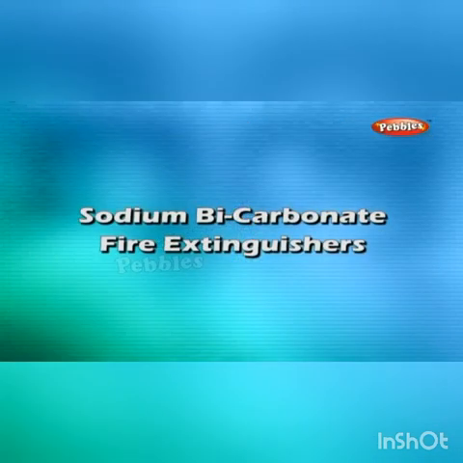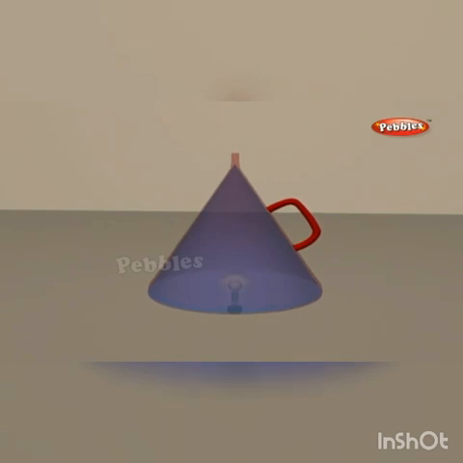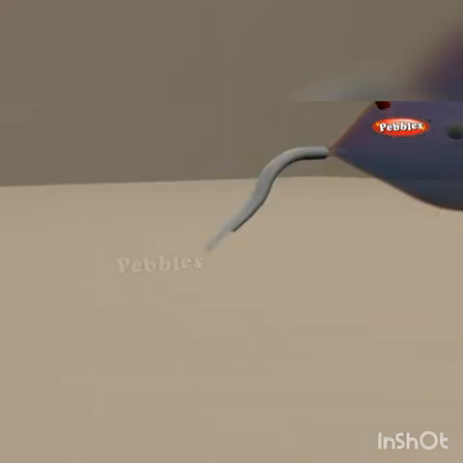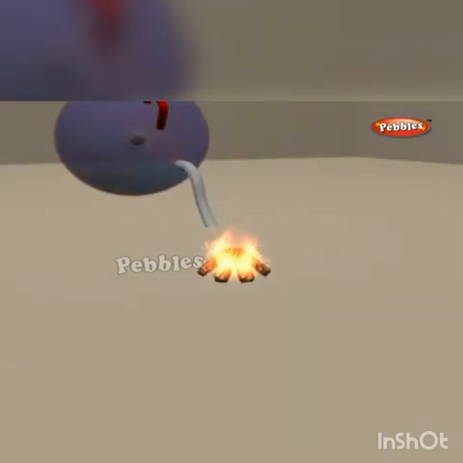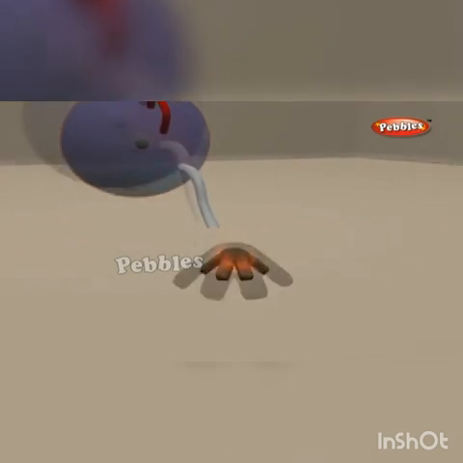Sodium bicarbonate fire extinguisher. It consists of a large cone-shaped steel vessel containing a strong solution of sodium bicarbonate, NaHCO3, or solid bicarbonate. The bottom of the vessel is fitted with a metal plunger and a bottle of concentrated sulfuric acid. When in need, bang the knob or plunger at the bottom. It breaks the bottle containing the acid. The acid reacts with sodium bicarbonate solution, releasing carbon dioxide, which comes out through the nozzle and puts out the fire.